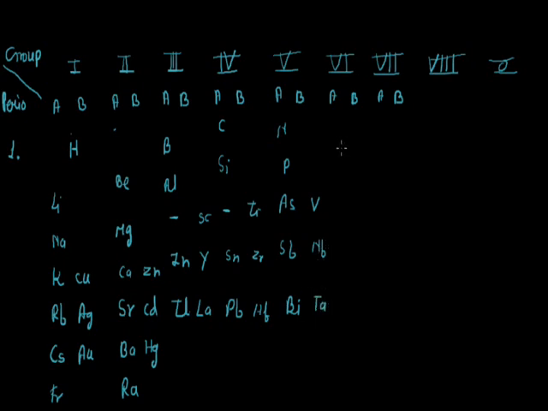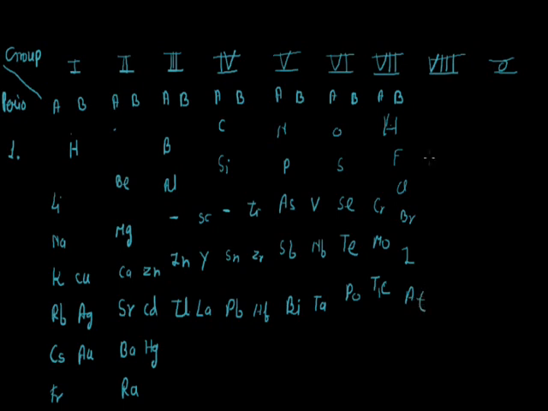And the sixth group A consists of oxygen, sulfur, selenium, tellurium and polonium. And in the sixth B group, there are chromium, molybdenum and tungsten. And the seventh group forms the halogens. In this, hydrogen along with the halogens, that is fluorine, chlorine, bromine, iodine, astatine.